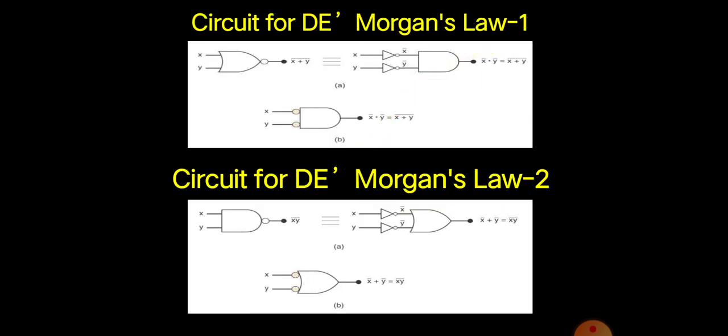The circuit diagram for De Morgan's law 1 is given. As I said already, it is the implementation of NOR gate. The law 1 is an alternative for NOR gate, and law 2 is the implementation or alternative for NAND gate. So look at the symbols which are given for De Morgan circuits. From the circuit itself, the theorem is very clear.